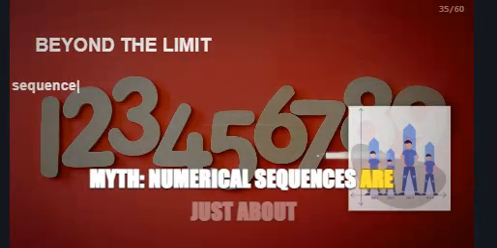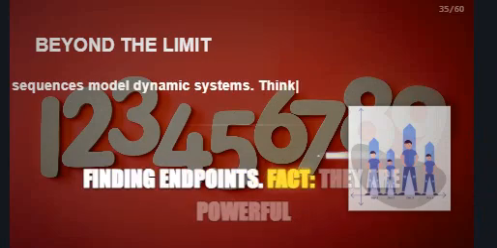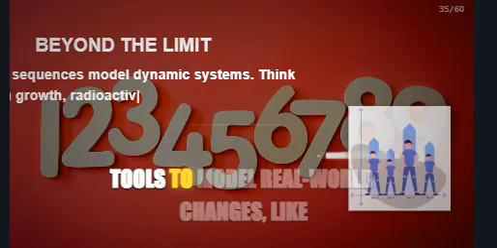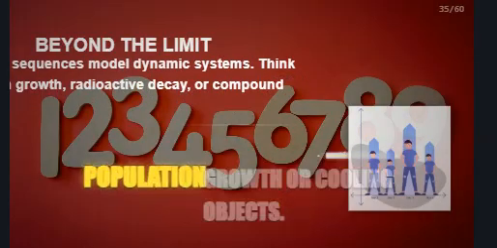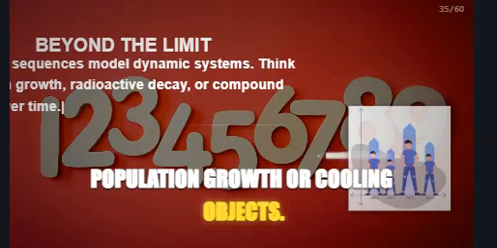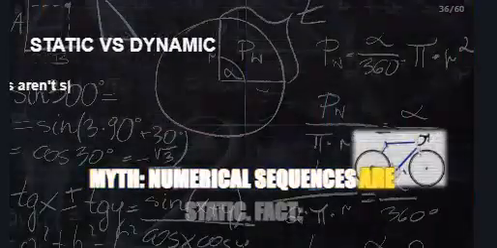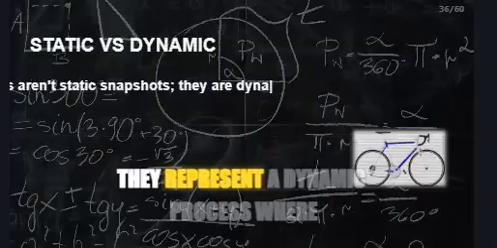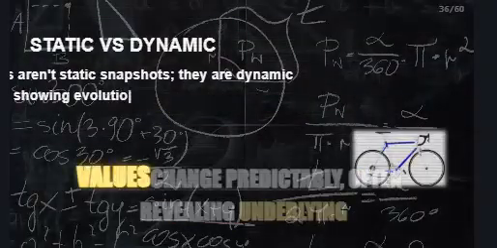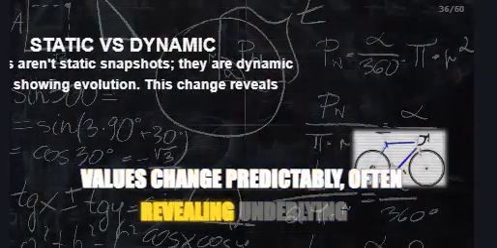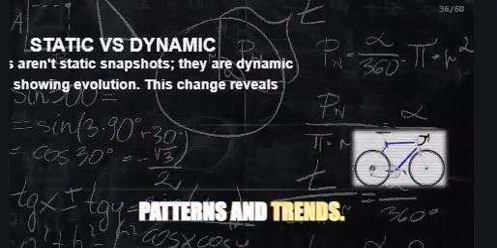Myth: numerical sequences are just about finding endpoints. Fact: they are powerful tools to model real-world changes, like population growth or cooling. Myth: numerical sequences are static. Fact: they represent a dynamic process where values change predictably, often revealing underlying patterns and trends.